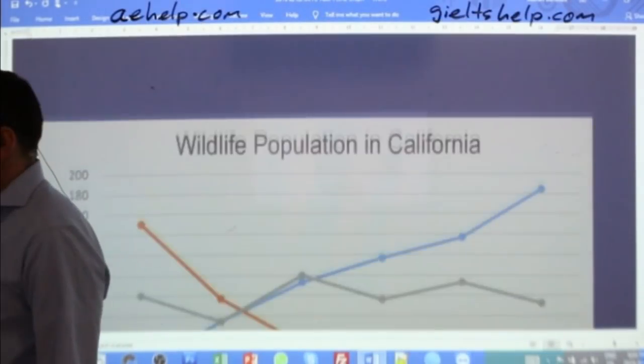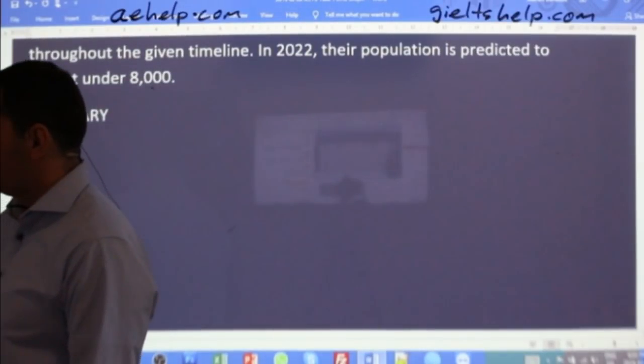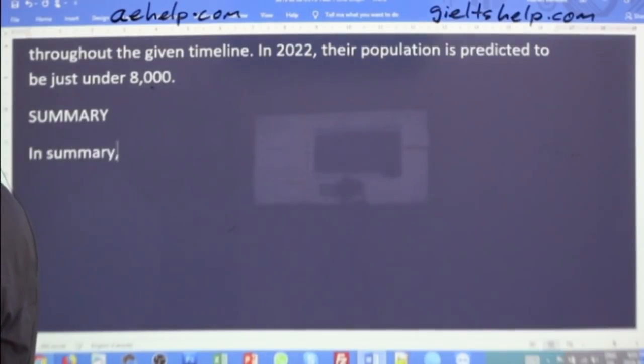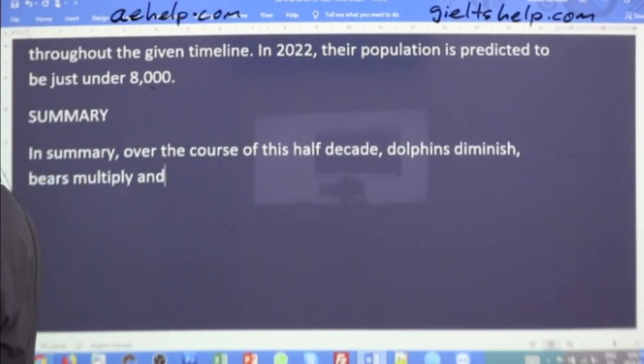So in summary, this is a 5-year period, okay? So let me just throw up my summary, and hopefully you're thinking of the same. So in summary, over the course of this half decade, dolphins diminish, bears multiply, and whales stay constant.